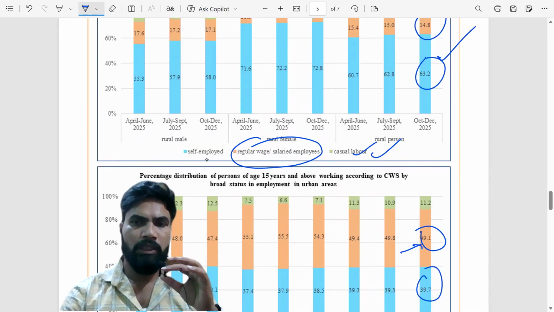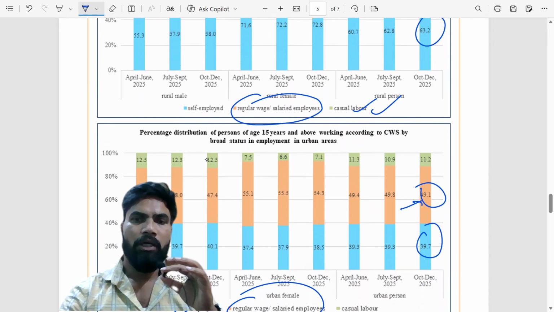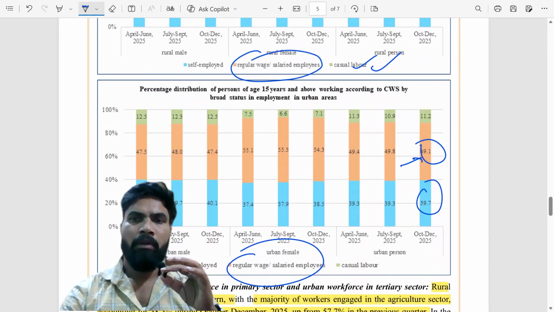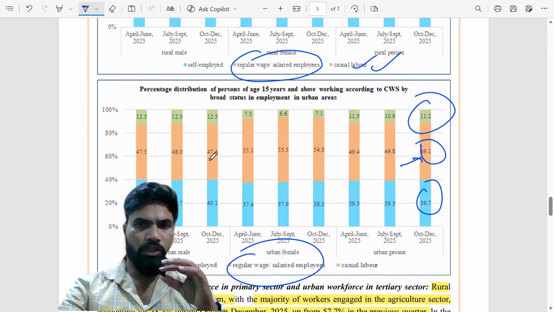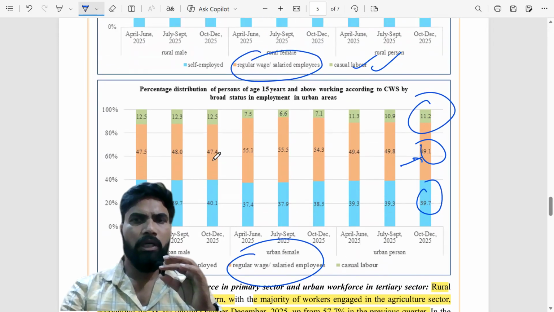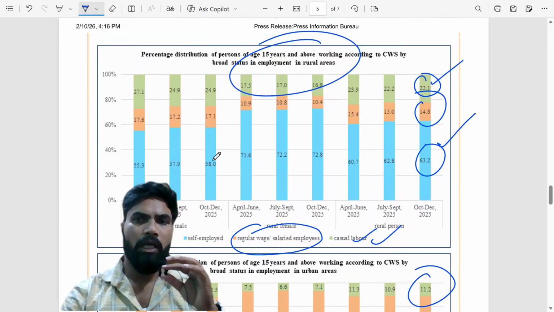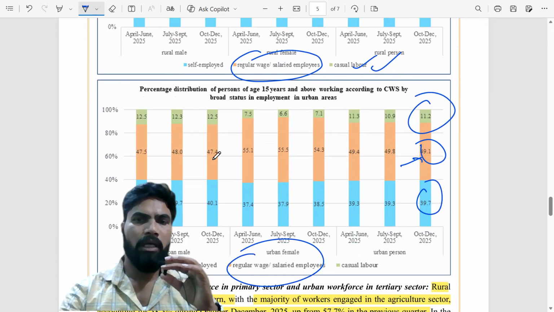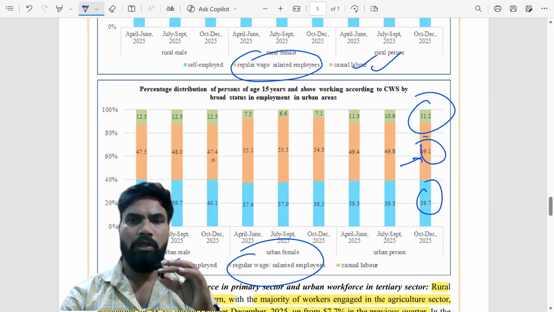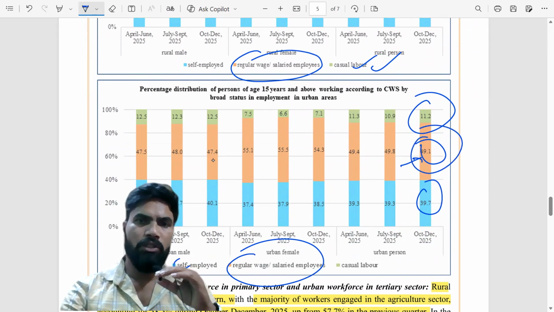11.2% are casual labor. 11.2% of the workforce in urban areas is casual labor. So, very important data, try to remember. In rural areas, self-employment is dominating, whereas in urban areas, regular wage or salaried employment is dominating.